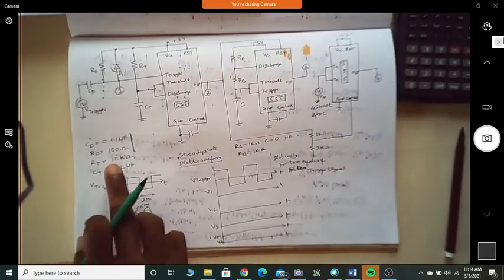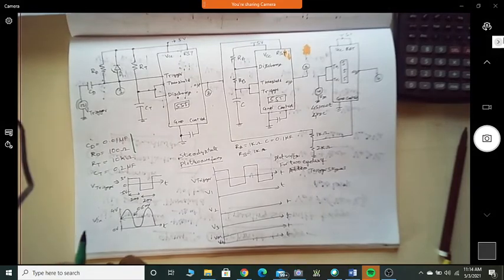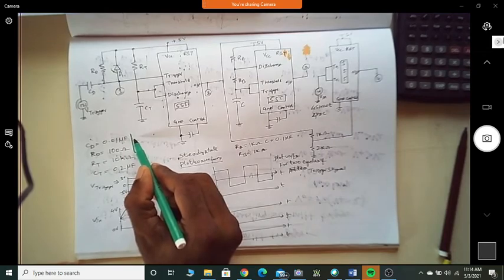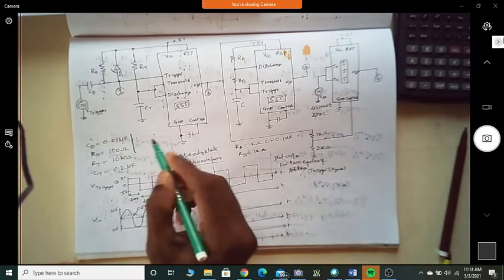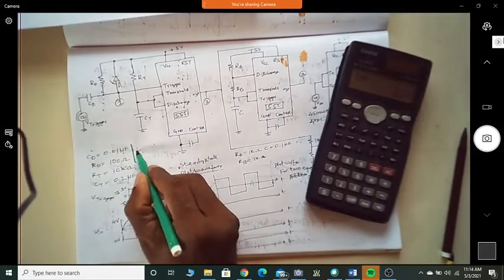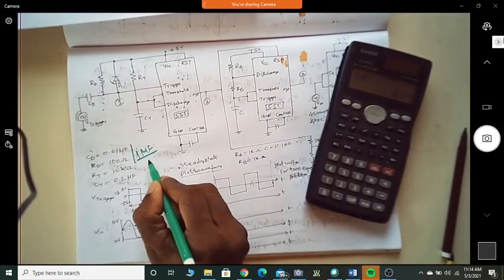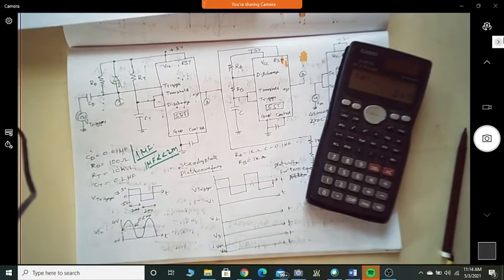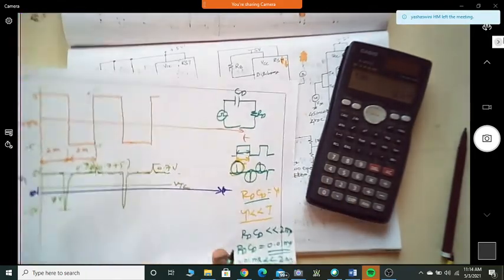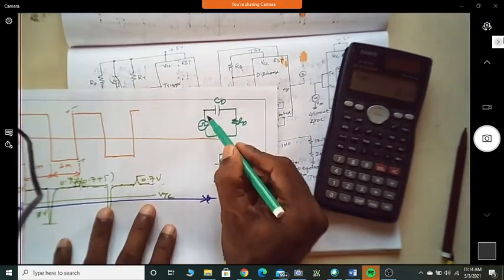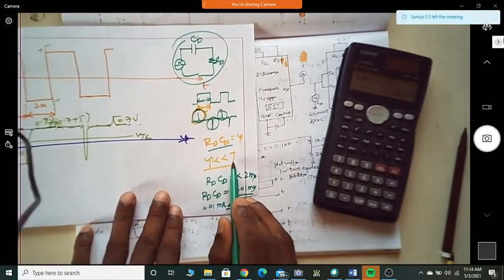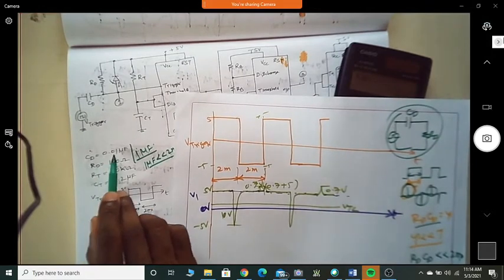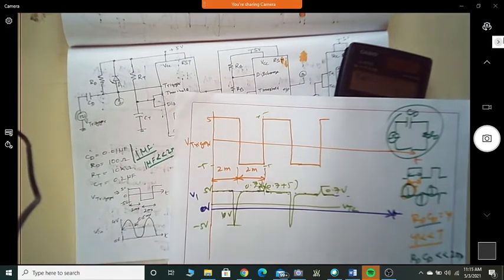Now, for the value that we have taken here, what is the tau value? Of course, tau is nothing but RD into CD. It is 1 microsecond, for less than 2 milliseconds. So are we satisfying the differentiator condition that tau should be far less than T? That's why we are selecting CD equal to 0.01 and RD equal to 100 ohm.